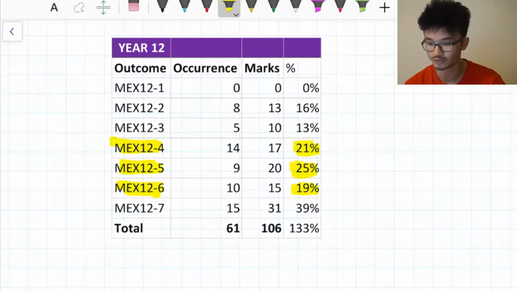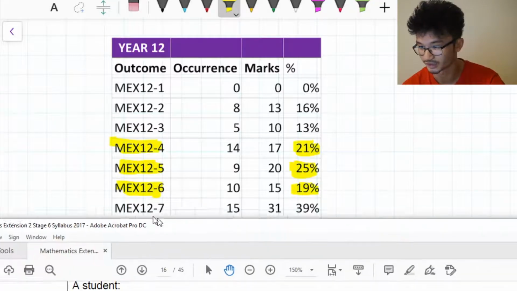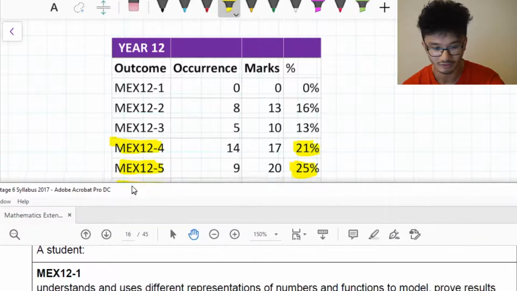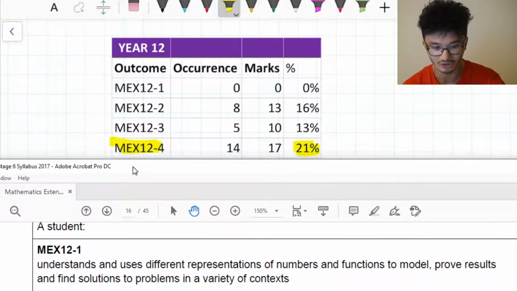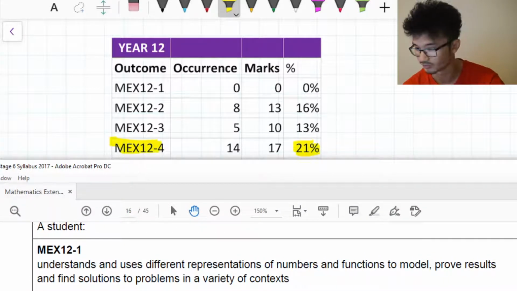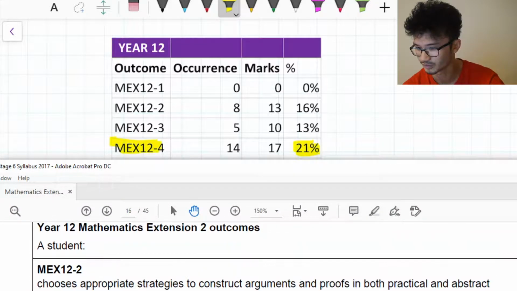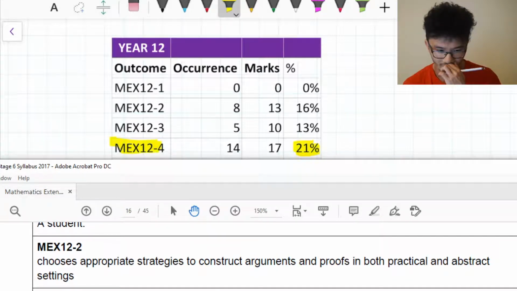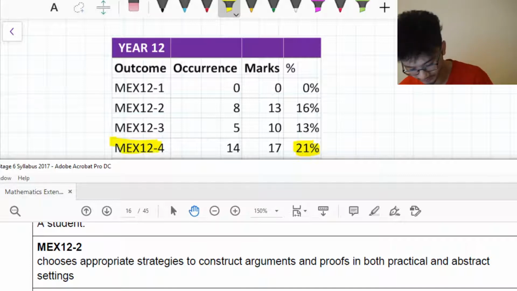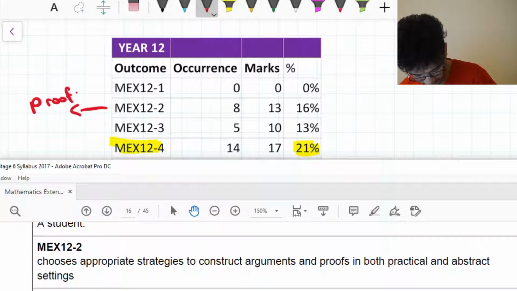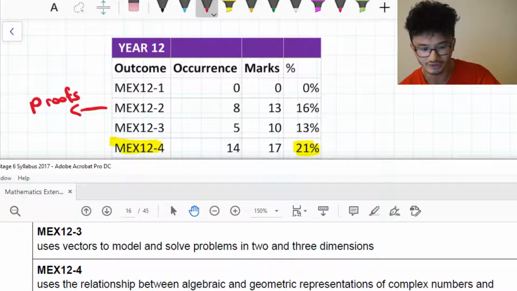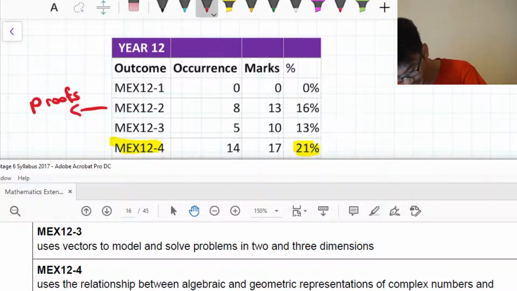So let's have a quick look at what topics those actually are. MEX 12-1 looks like a generic problem solving dot point, so we'll ignore that. MEX 12-2, choosing appropriate strategies to construct arguments and proofs in both practical and abstract contexts, so that's proofs. MEX 12-3 is our vectors topic, that's new.